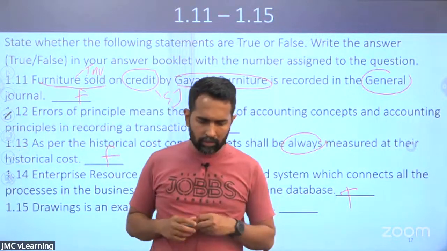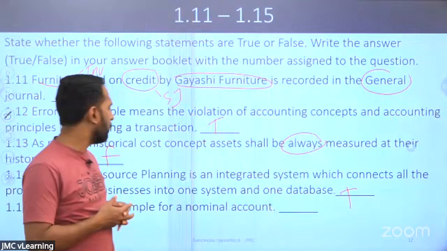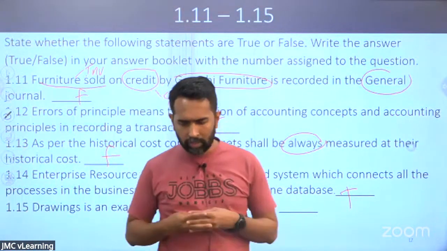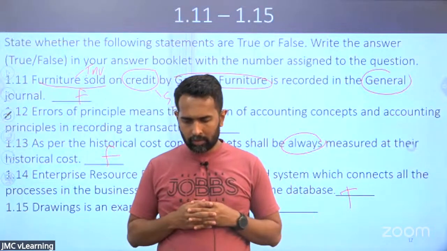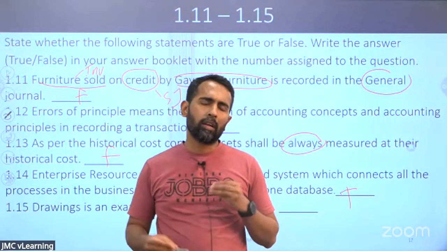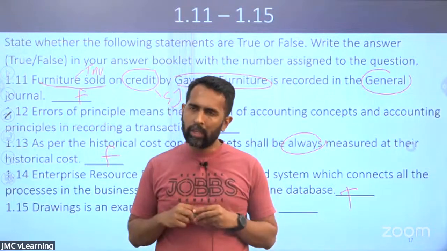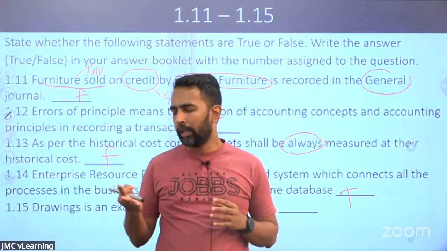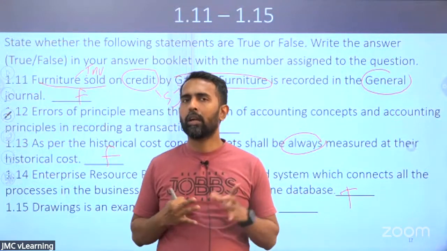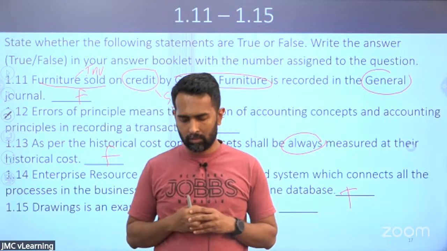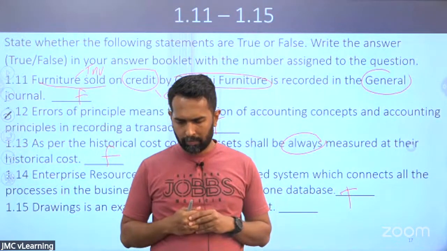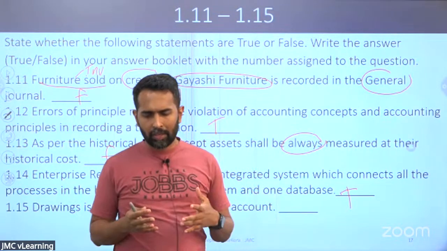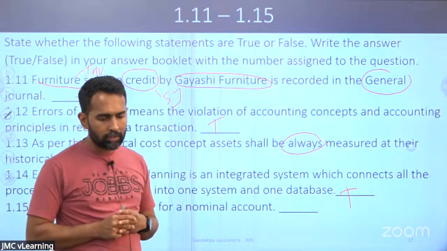Right? What do you think about the last one? Drawings is an example for a nominal account. What do you think? True or false? Is drawings a nominal account, or is it a real account? I hope you can remember. Ledger accounts can be classified into three types: nominal accounts, real accounts, and personal accounts. What do you think? So we are getting the answer saying it's false.